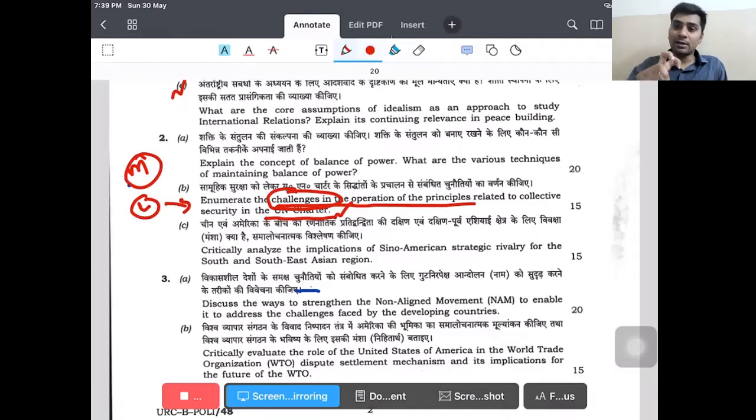So we can link Marxism here and say that whatever challenges exist, they exist because of the theoretical model of Marxism. But from the liberal perspective, we can say that yes, the UN Charter has played a very crucial role in establishing peace and security across the countries. You can give the latest examples also that we will be discussing in the coming days. But again, I am telling you how we can utilize the points that we have discussed so far.